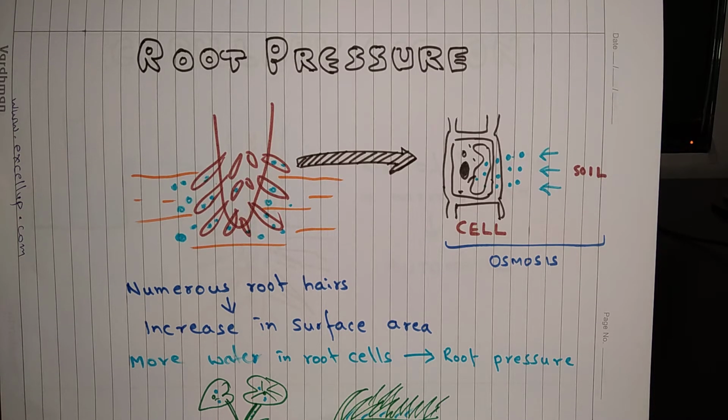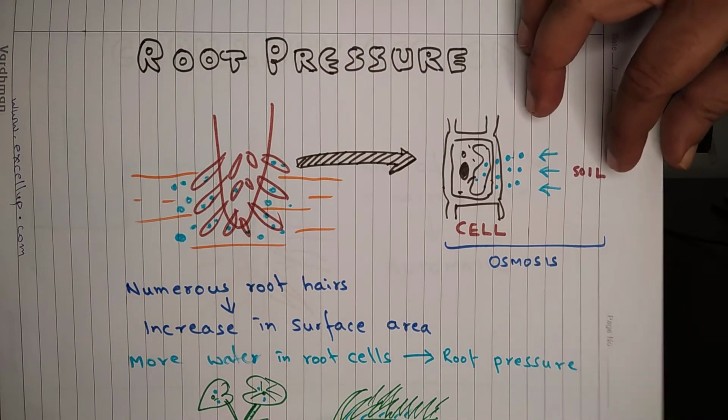But root pressure is just enough to cause rise of water in small plants like herbs or grasses. Root pressure is not sufficient for rise of water in tall plants.